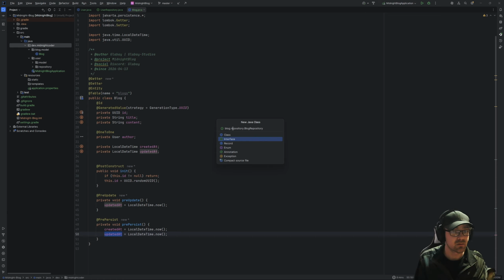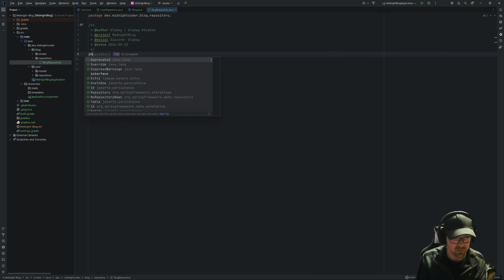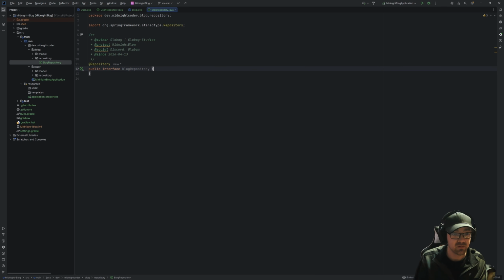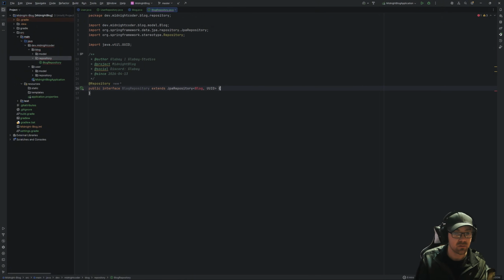Okay, so here we go, blog repository. Once again, we're going to come down here. We'll just annotate this as repository for the sake of it, and we're going to do this. This is going to extend JPA repository, and we will import both of those.